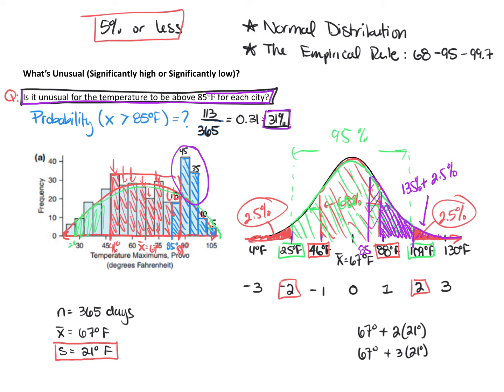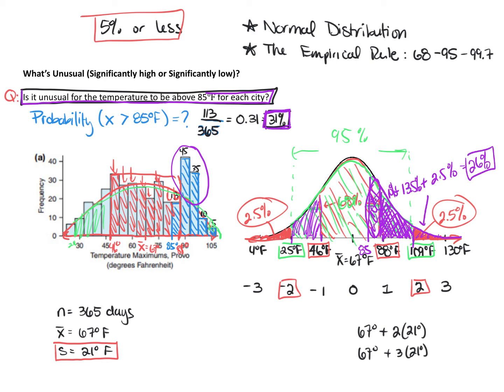So if I subtract 68 from 95, that gives me the purple region that I just shaded on the right here, and then I'll shade real quickly on the left here. This other purple region on the left is 27% in total, and then I divide that equally, so each purple shaded region on the left and right is approximately 13.5%. And then I've got this little portion right here. That is approximately 10%. So if I add another 10% here, this gives me roughly 26%. So I know that 26% is not very close to 31%.